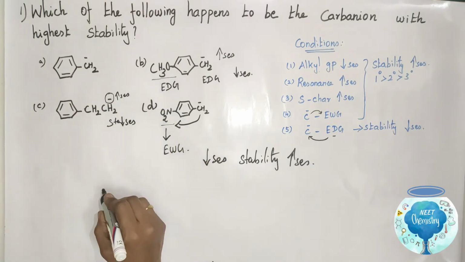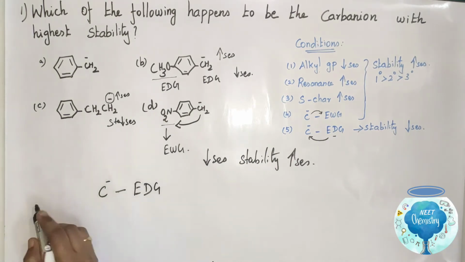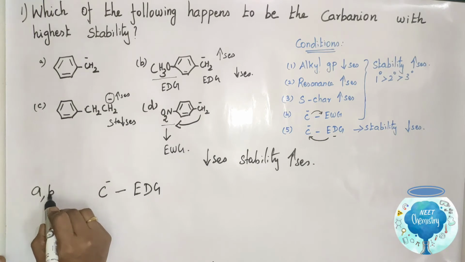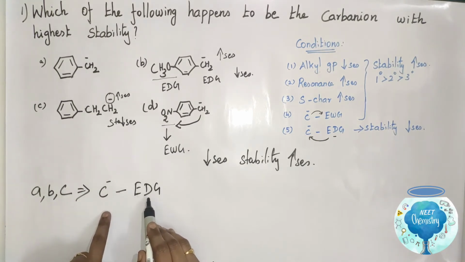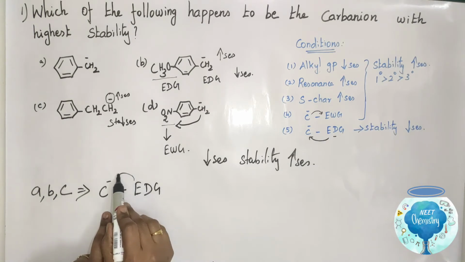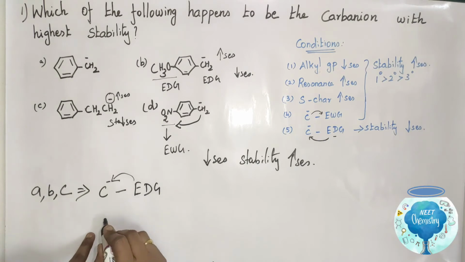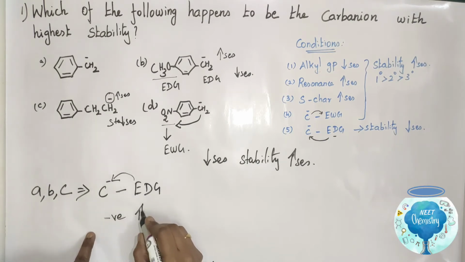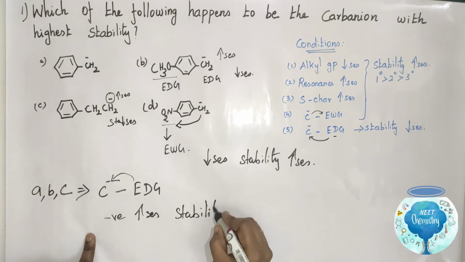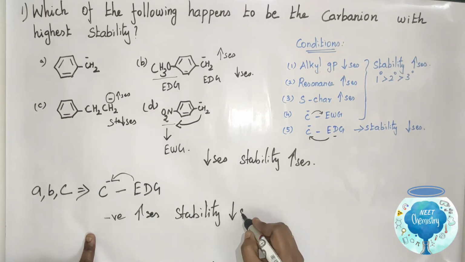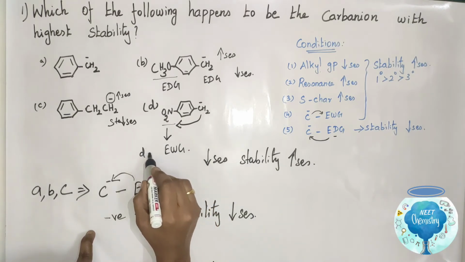The carbanion is attached with an electron donating group, so it donates electron towards this carbanion. The negative charge increases, stability decreases.